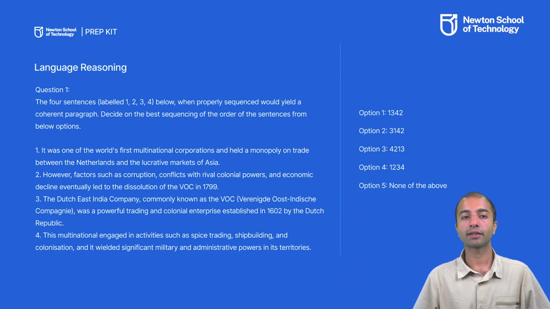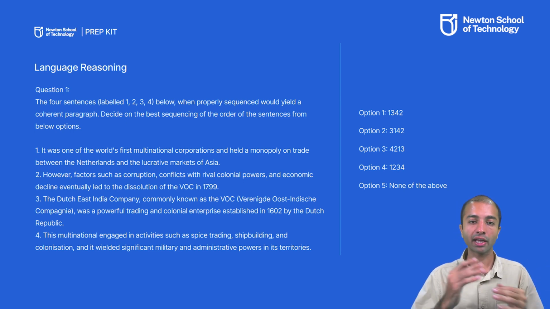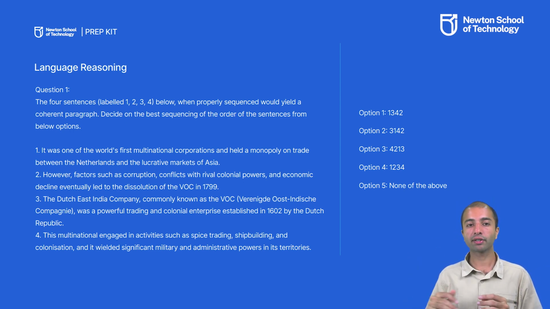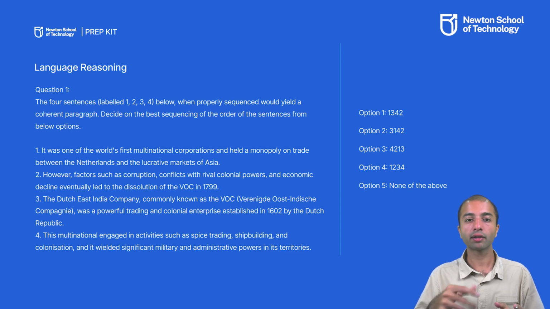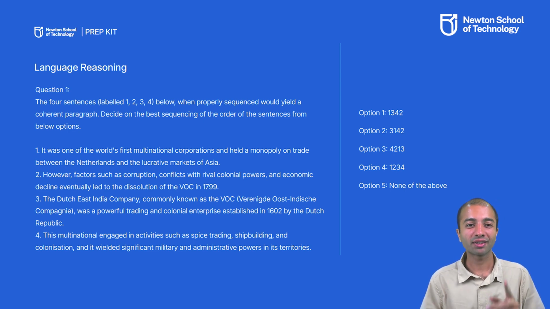Let us consider another question. This question is based on language reasoning. Here we are given 4 sentences and we have to identify the correct order of the sentences. So what kind of things can you take note of? The 4 sentences are about the Dutch East India Company. This Dutch East India Company is not the company that ruled India. That was just the East India Company. This is Dutch, hence it was from the Netherlands. But broadly they are similar.